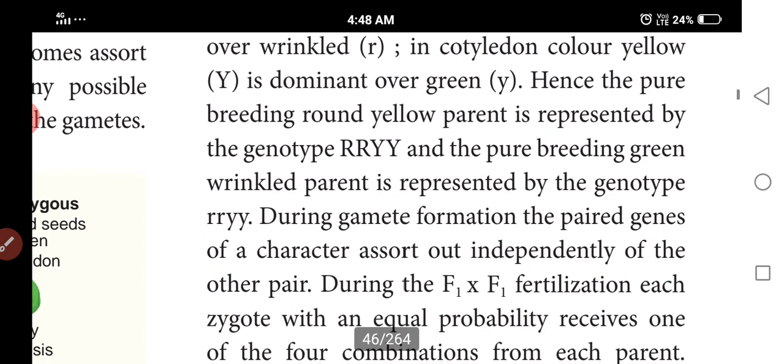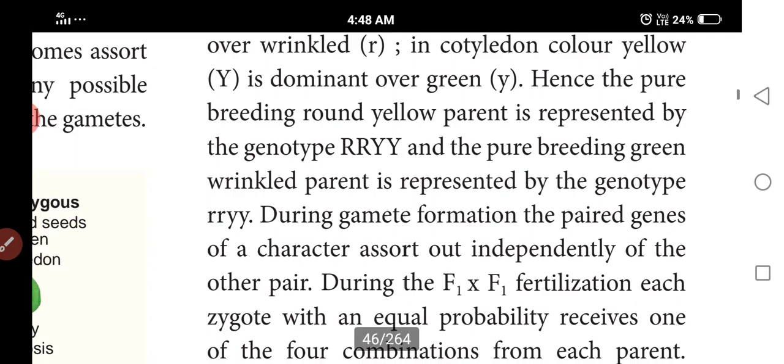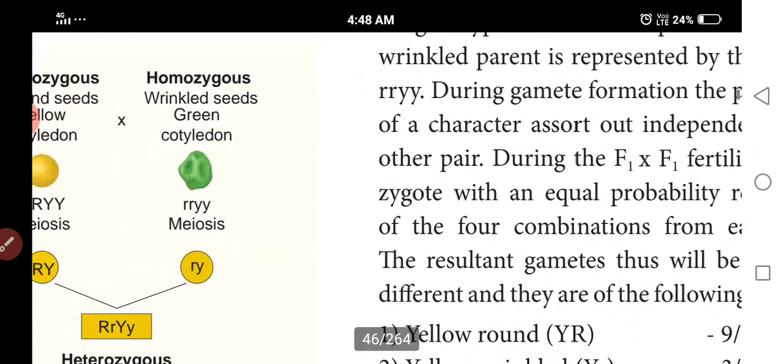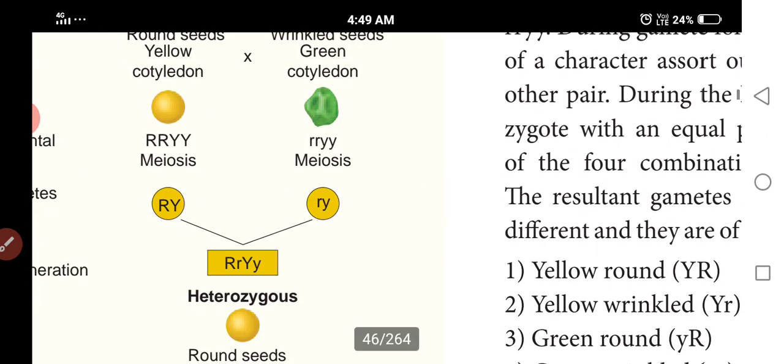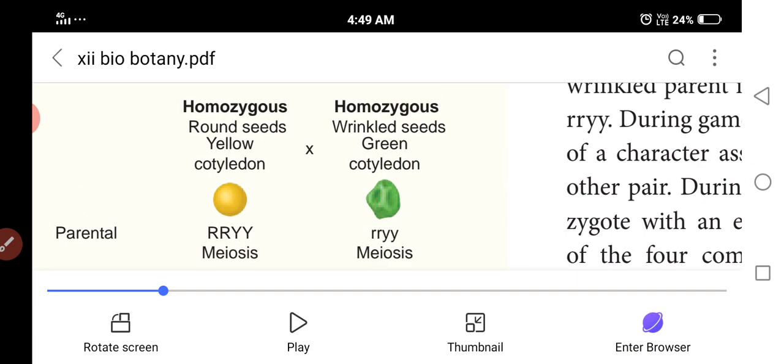The pure breeding yellow round parent is represented by genotype capital R capital R, capital Y capital Y, and the pure breeding green wrinkled parent is small r small r, small y small y. This is the homozygous round seeded yellow cotyledon parent and the homozygous wrinkled seeded green cotyledon parent.